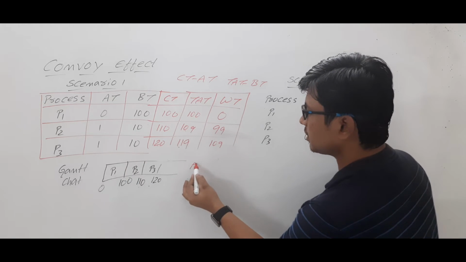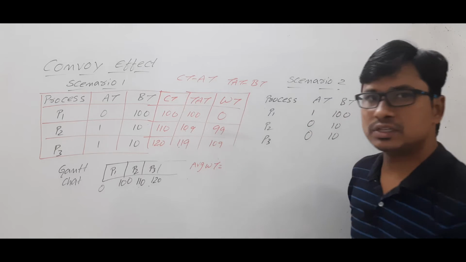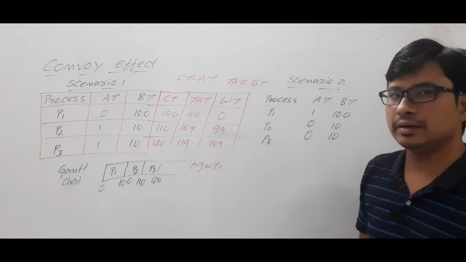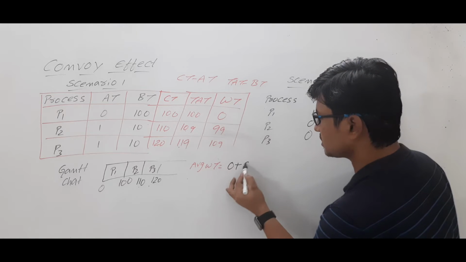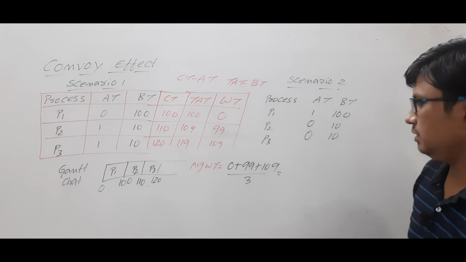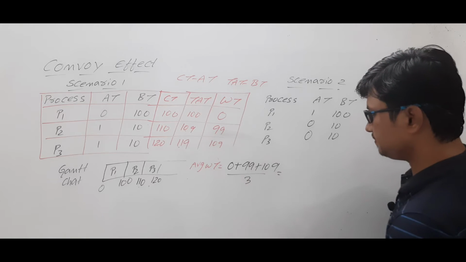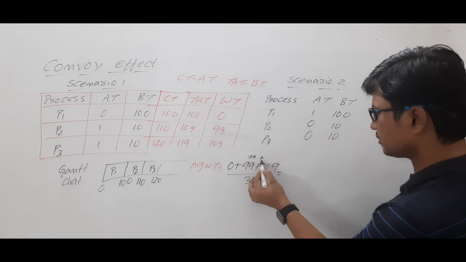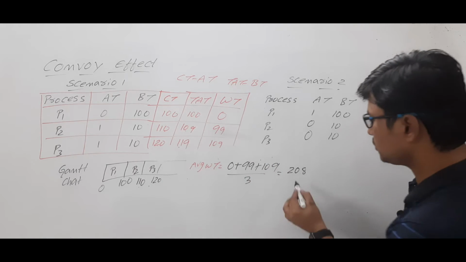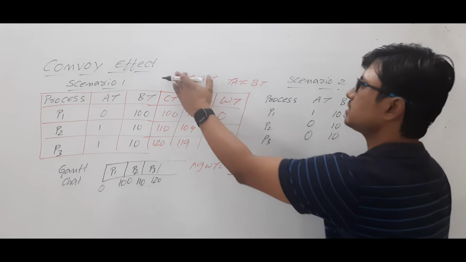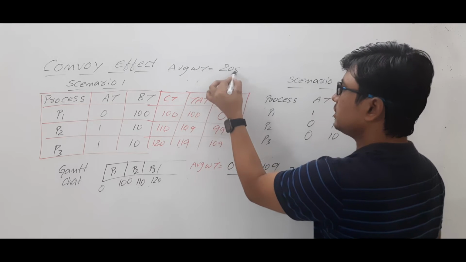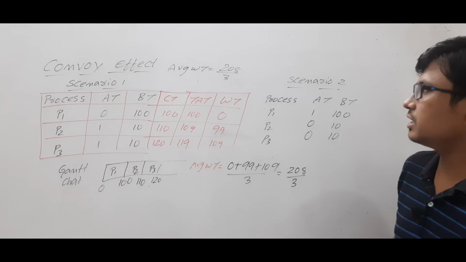Now we need to compute the average waiting time. Average waiting time is equal to the sum of the waiting times of all the processes divided by the number of processes, which is 0 plus 99 plus 109 divided by 3. 99 plus 109 is 208. Are you able to understand? So 208 by 3. For scenario 1, we got the average waiting time as 208 by 3.